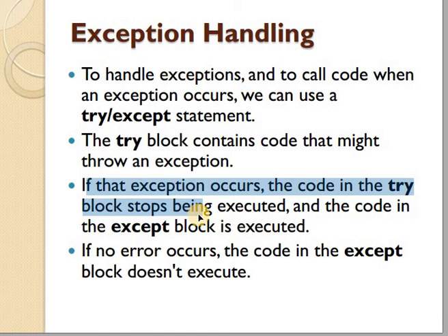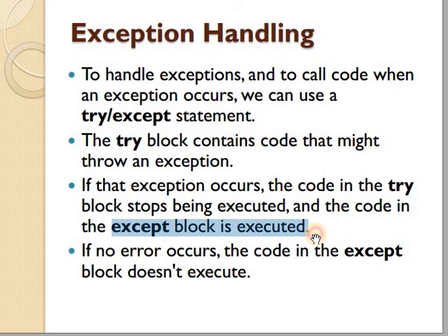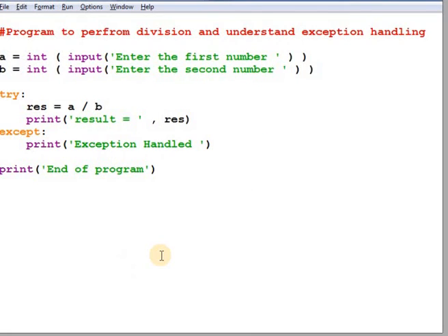During the execution of the try block, if any exception is raised, then it is handled by the except block. And if no error occurs, then the code in the except block doesn't execute. Let us understand it with the help of examples.